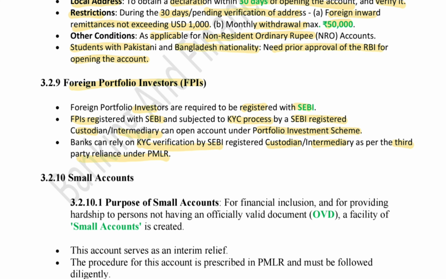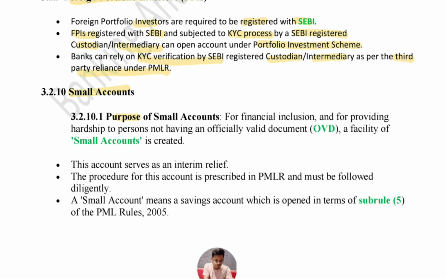For the small accounts, basically the purpose of small accounts is financial inclusion and providing relief to persons not having an officially valid document. So, a facility of small account is created for them. This account is an interim relief, and the procedure of this account is prescribed under the Prevention of Money Laundering Rules and must be followed diligently.